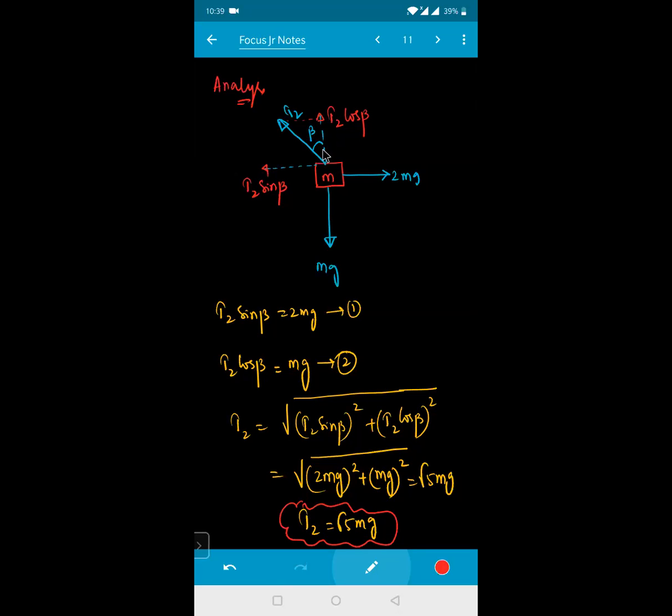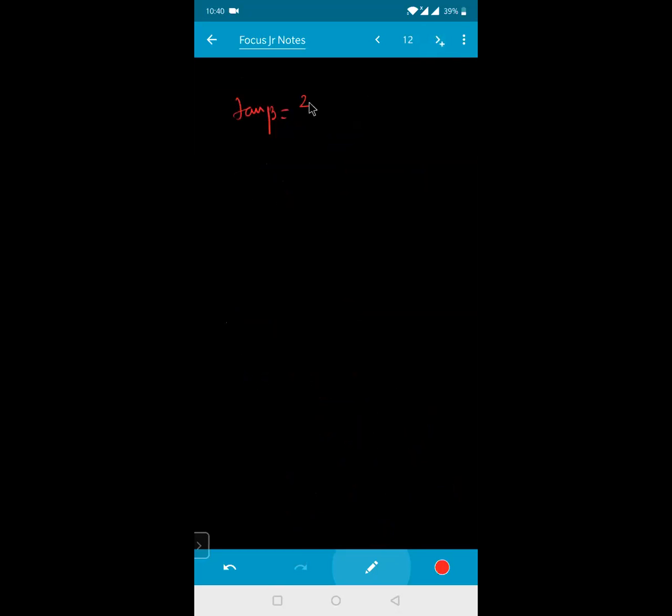Okay, now what is the value of tan beta? Can you tell me right now? Tan beta will become 2 times mg divided by m into g. This gets cancelled, so this is 2. So beta will be equal to tan inverse of 2. Is it clear for everyone?